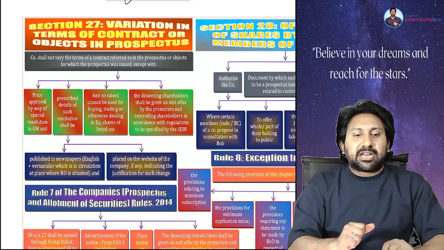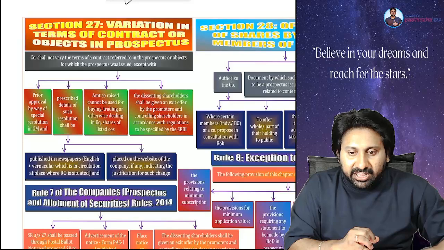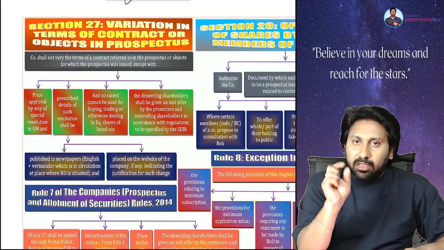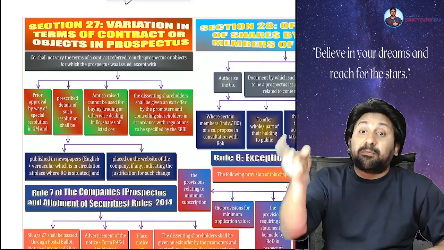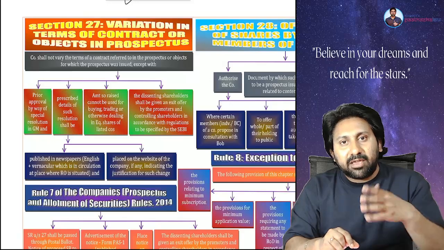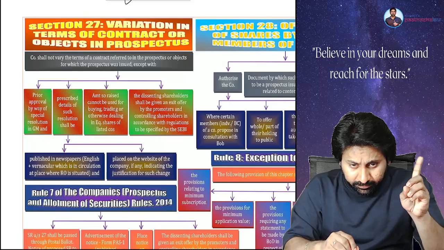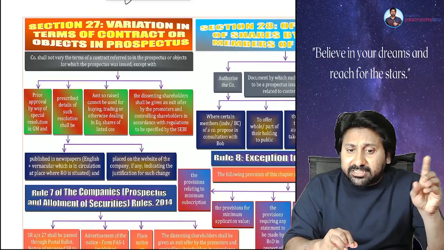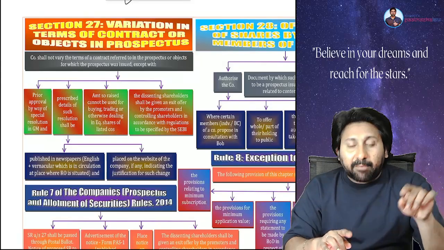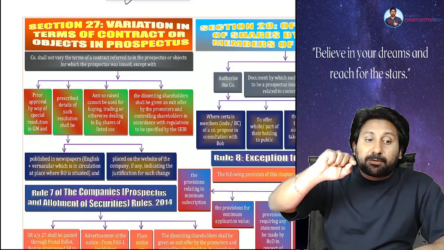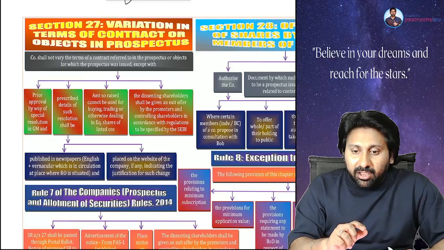So how to understand this? See, whose money have you taken? Public money you have taken. Ask them directly whether they can change the objects or not. Listen, we are not changing the objects of the memorandum. We are changing the objects stated in the prospectus. Are you with me, everyone? We are not changing the objects in the memorandum of association; we are changing the objects stated in the prospectus. The purpose for which we issued the prospectus and the purpose for which we are actually using the amount are not the same. There is a variation, which you should not do.